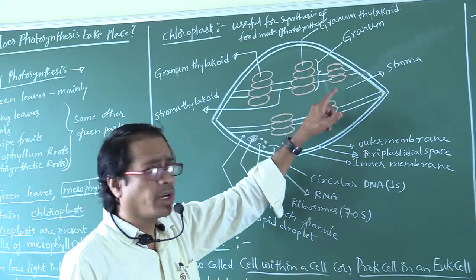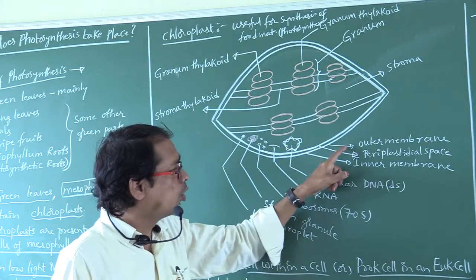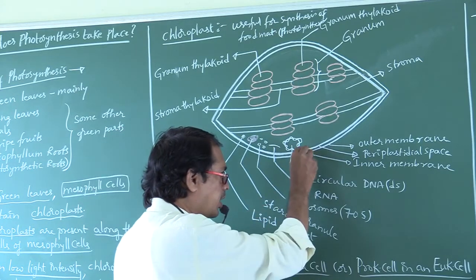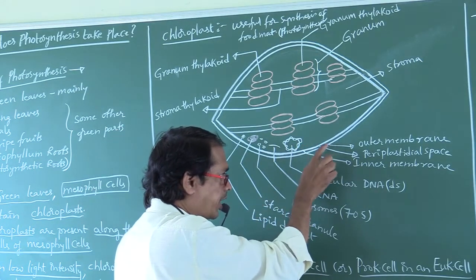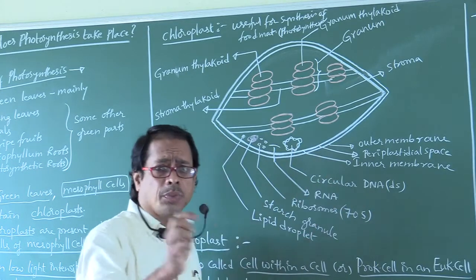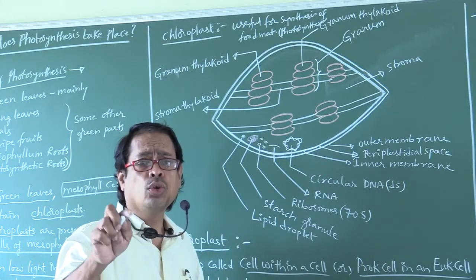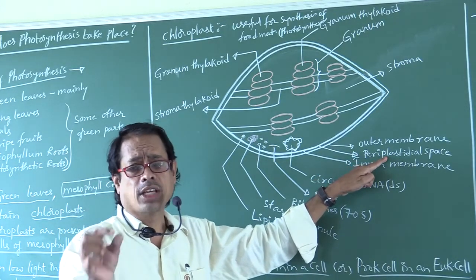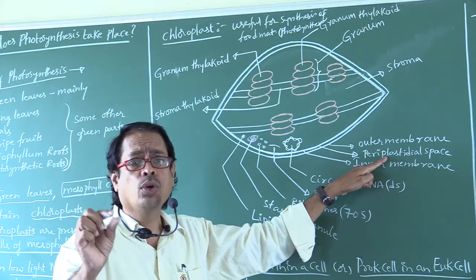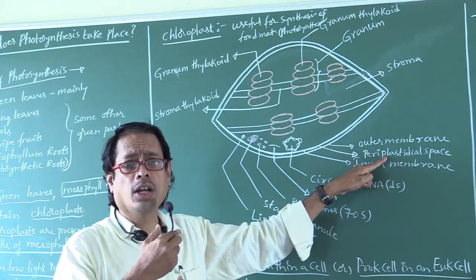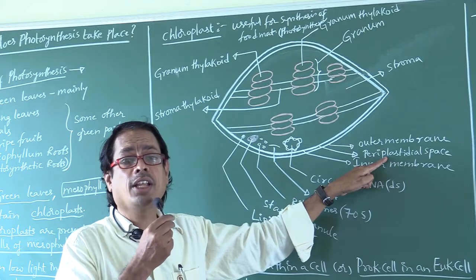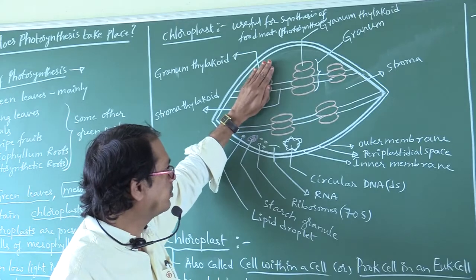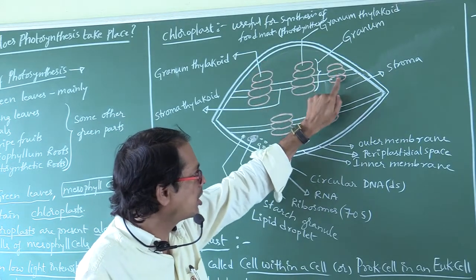Each chloroplast is bounded by two membranes, the outer membrane and the inner membrane. This is the outer membrane and this is the inner membrane. The space present in between the two membranes of the chloroplast is called the periplastidial space.